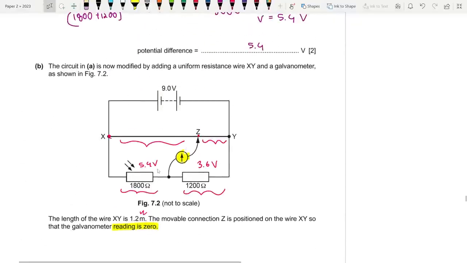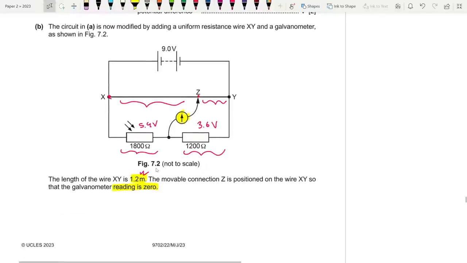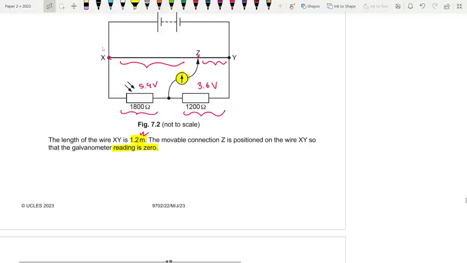So the total length is 1.2 meters. Fine. So length and resistance have the same impact. For example, you know how I did R divided by R total is equal to V divided by EMF. You could also do that here. I could write XZ divided by XY, the length of the part that I'm interested in divided by the total length.